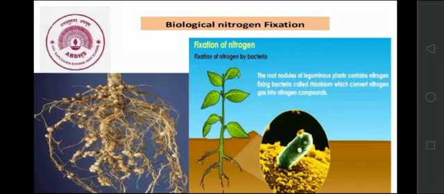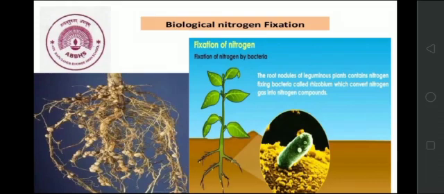Plants get carbohydrates by photosynthesis, but they need proteins also. And for the synthesis of proteins, plants need nitrogen. So how do plants obtain nitrogen? Yes, nitrogen is present in air, but plants can't utilize gaseous nitrogen. It needs to be converted into nitrogenous salts, and this is known as nitrogen fixation.